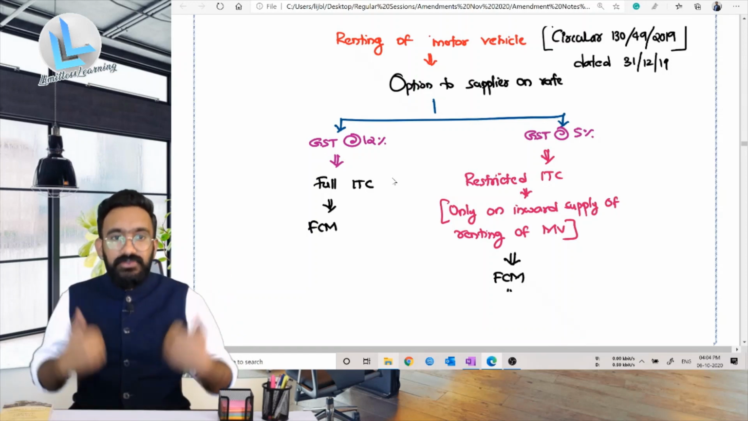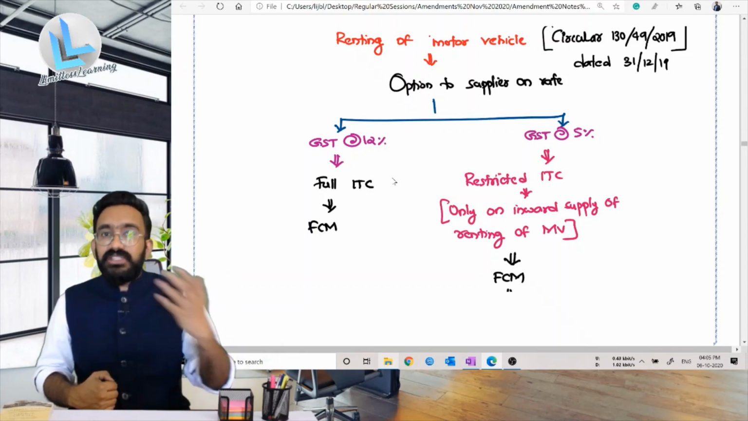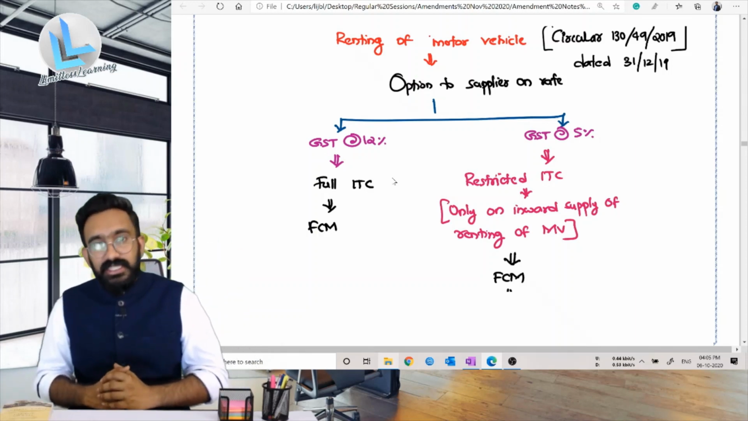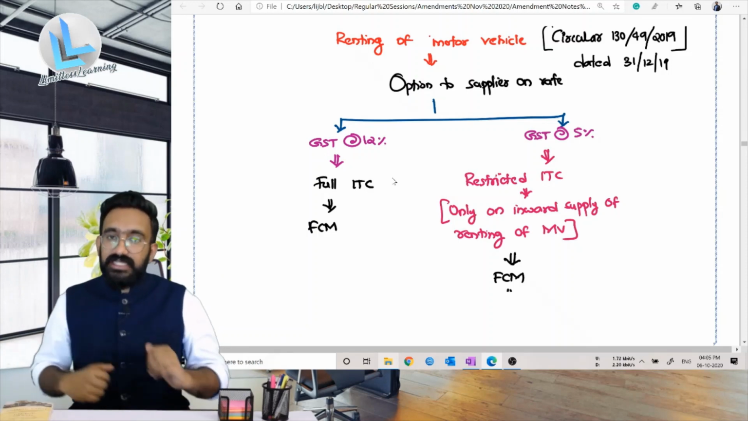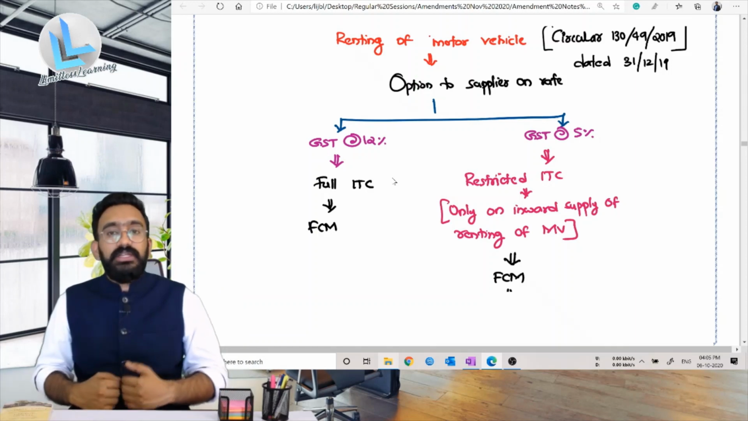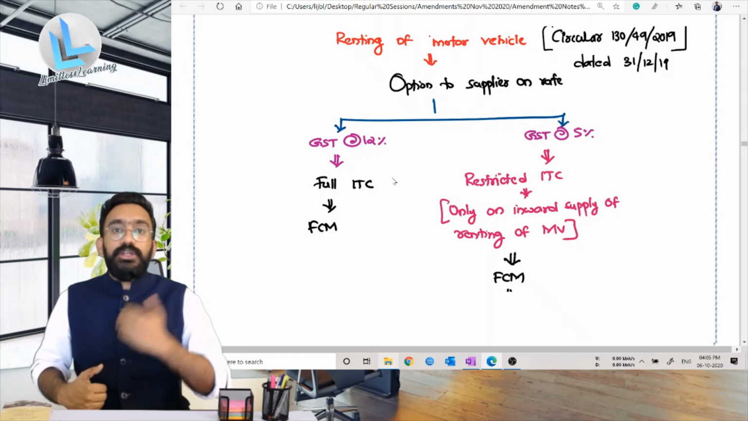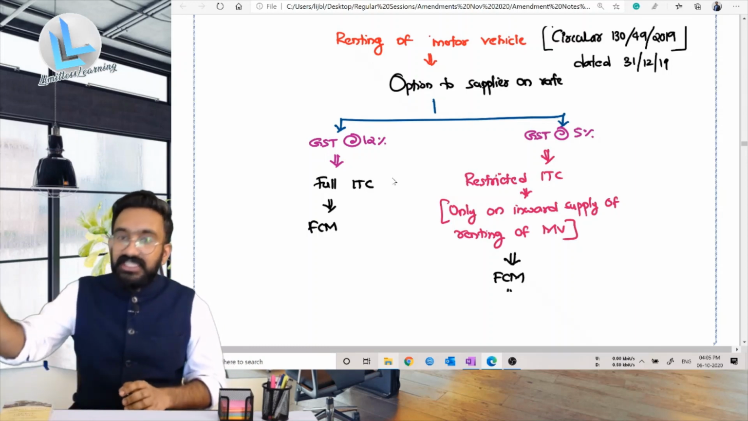So I have 5 Swift car. I'm renting the Swift car. I can actually choose either of these rates. First one is 12% I can choose. Benefit, whatever inward supply I have, I can take ITC of that. Now, or I have the option of GST payment at 5% with restricted ITC. What do you mean by restricted ITC? I cannot take ITC other than the ITC of renting another motor vehicle.